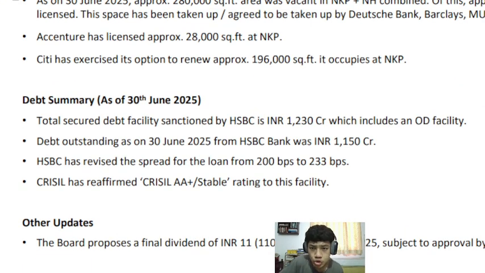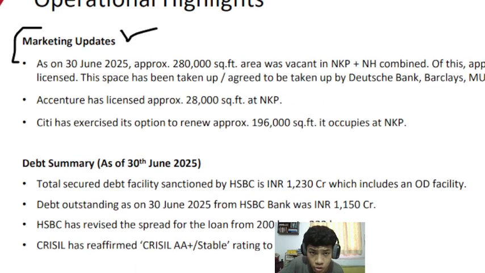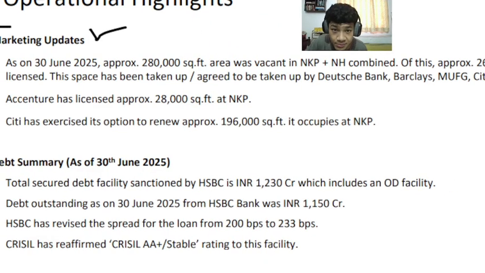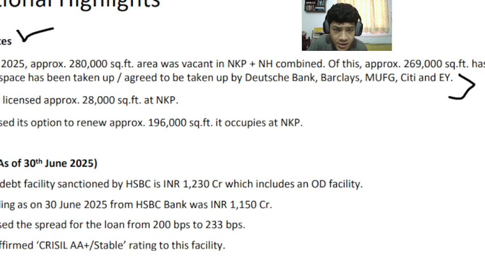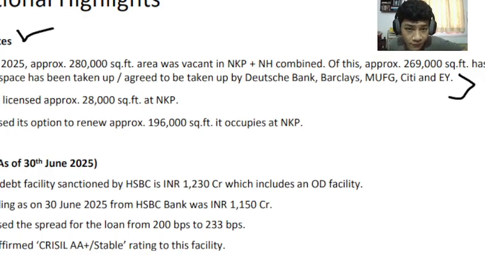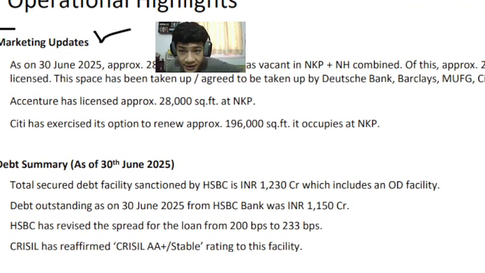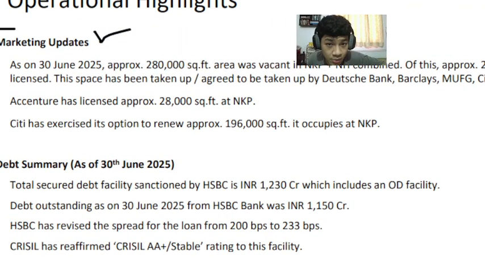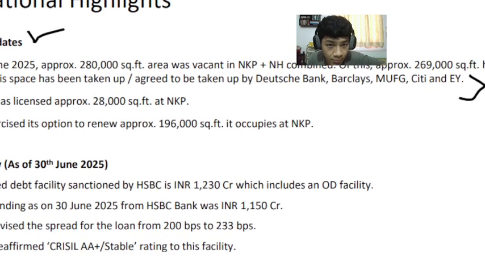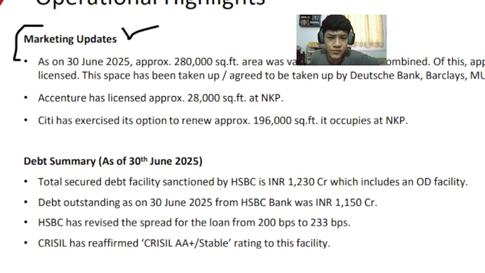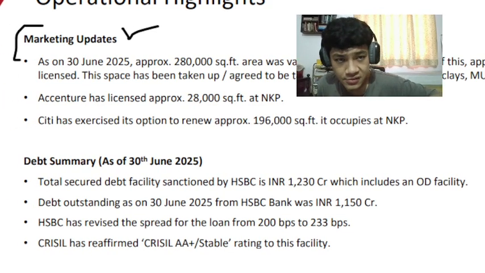As of October 30th, approximately 280,000 square feet area was vacant in NKP, Knowledge Park plus NH combined. So big thing, a lot of area empty. Of this, 269,000 square feet has already been licensed. The space has been licensed or agreed to be taken up by Deutsche Bank, Barclays, Citibank, EY, MUFG. So a lot of international clients.